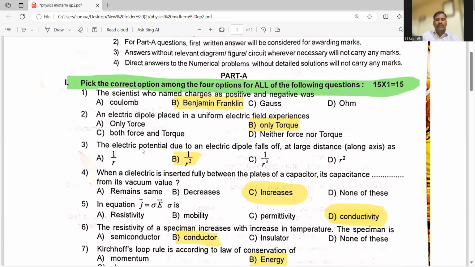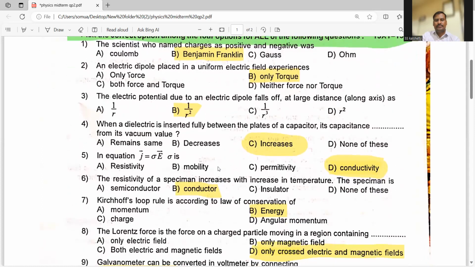Third question: electric potential due to an electric dipole falls off at large distance, in bracket along the axis, as what? We know directly that potential due to an electric dipole V is inversely proportional to R square, unlike a point charge where it is 1 by R, but here it is an electric dipole. A option is 1 by R, B option is 1 by R square, C is 1 by R cube, and D is R square. B option is the right answer.